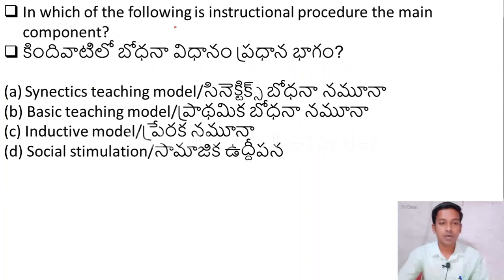In which of the following is instructional procedure the main component? Option A, synaptic teaching model. Option B, basic teaching model. Option C, inductive model. Option D, social stimulation.